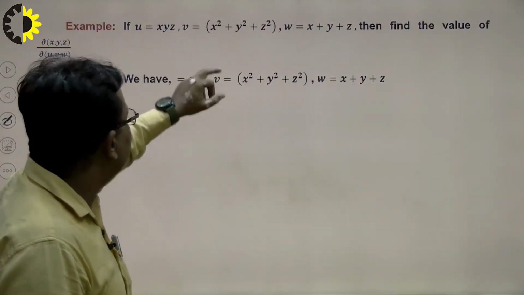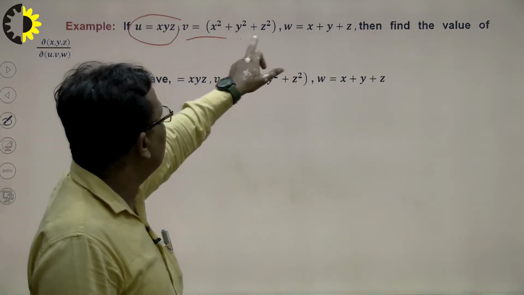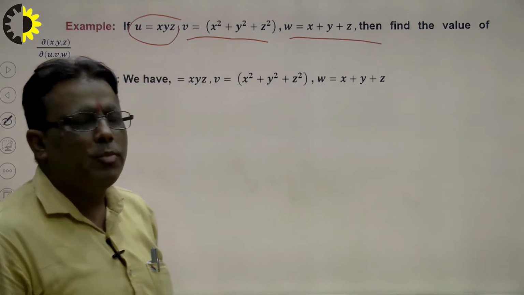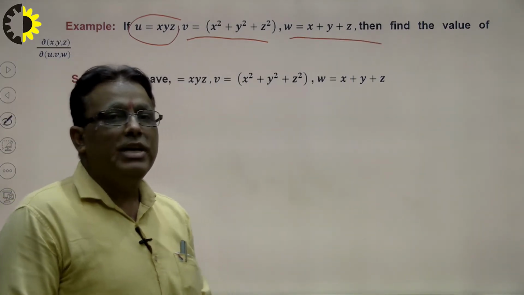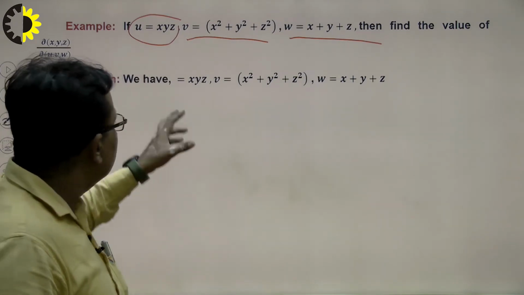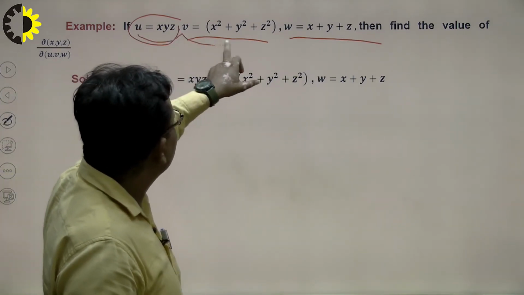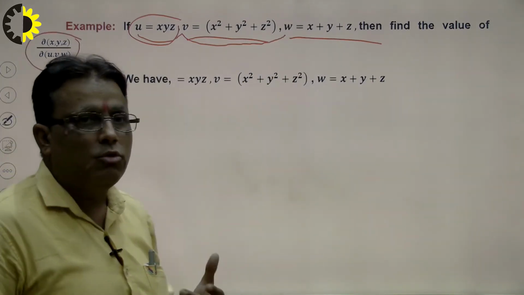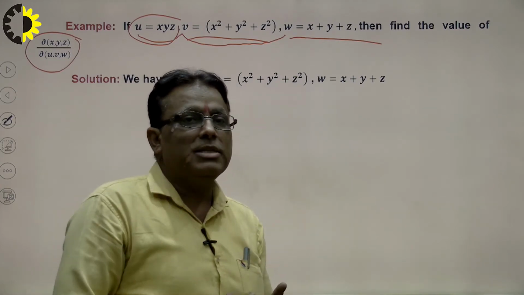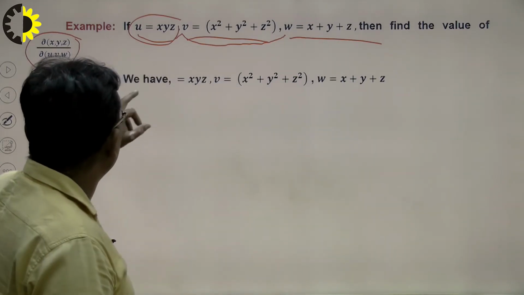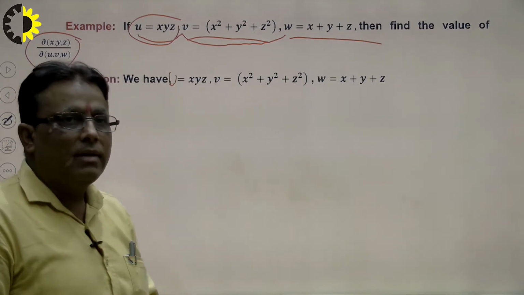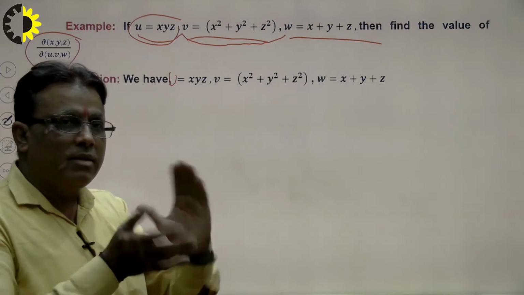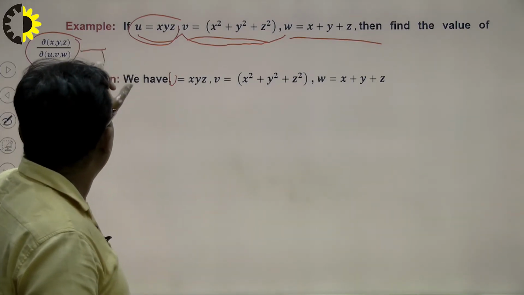If u is equal to xyz, I write here, right, v is equal to x square plus y square and w is equal to xyz, right. How to calculate the Jacobian of x, y, z with respect to u, v, w? Students, keep in mind, right. In this way the functions are u, v, w, very carefully, and the Jacobian required means del x, y, z over del u, v, w. That means we can calculate reversely, that means we can calculate here, right, this is u here, right, we calculate here the Jacobian J dash, that means the functions are given as u, v, w but the calculation is reverse, so we calculate this as J dash, right.